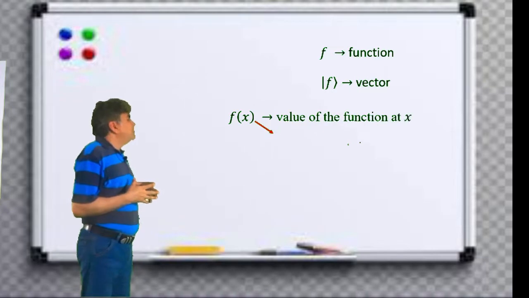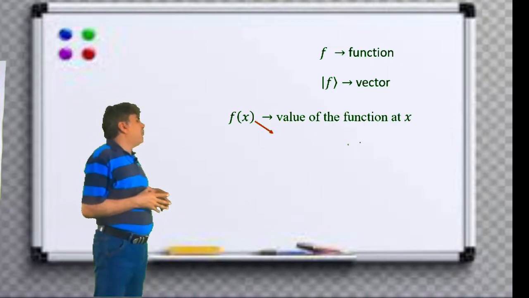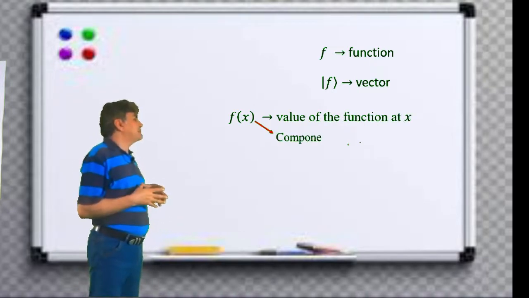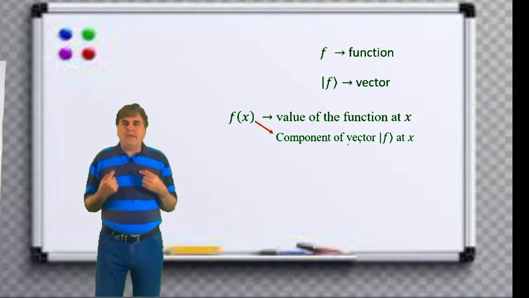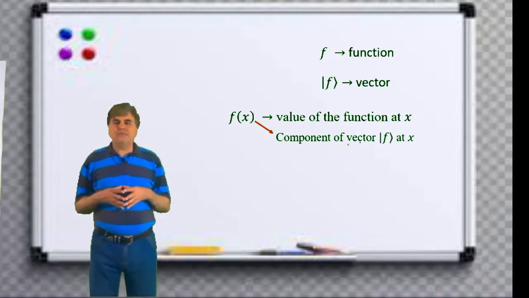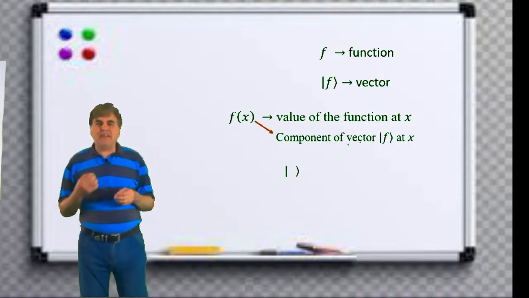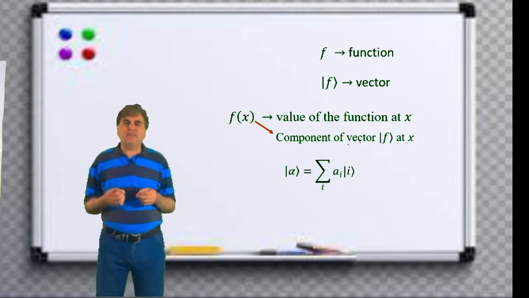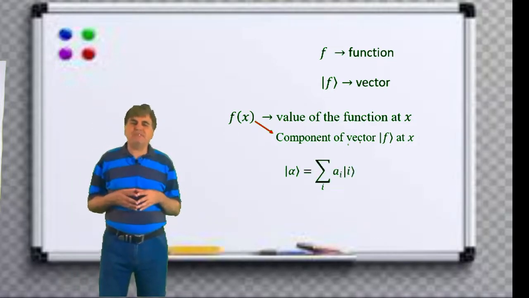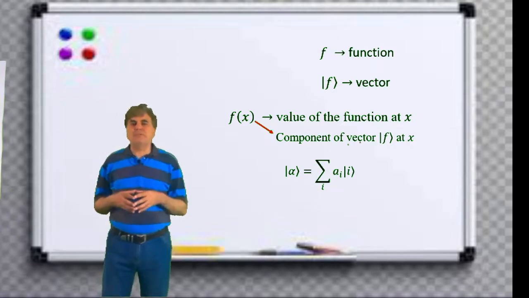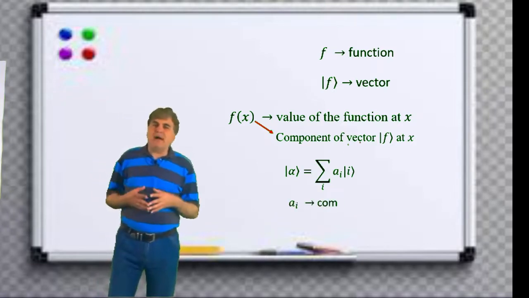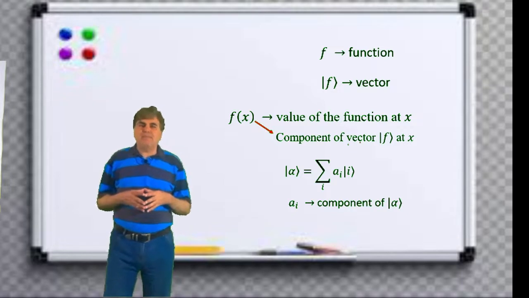In the terminology of vectors, this value of the function at x is called the component of vector f at position x. And the x in this case works as an index, exactly the way the index i did in the case of discrete and finite dimension spaces, where we represented the component by a sub i with index i.